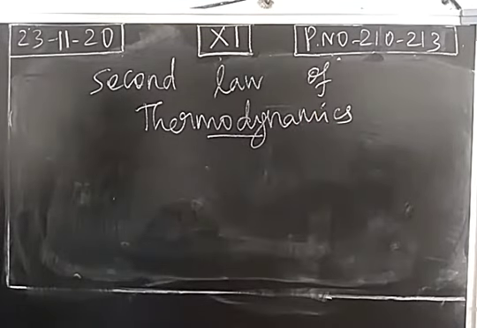The first law of thermodynamics is also known as the law of conservation of energy. It says the total energy of the universe is constant. So when you take an isolated system, its total energy is constant. We can say energy can be converted from one form into another form, but we cannot create as well as destroy energy. This is the first law of thermodynamics.